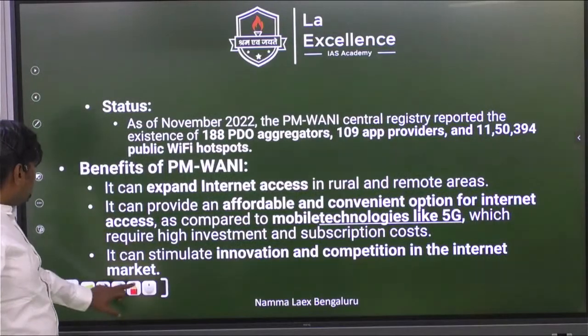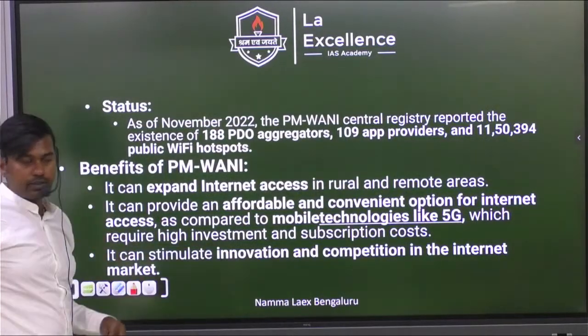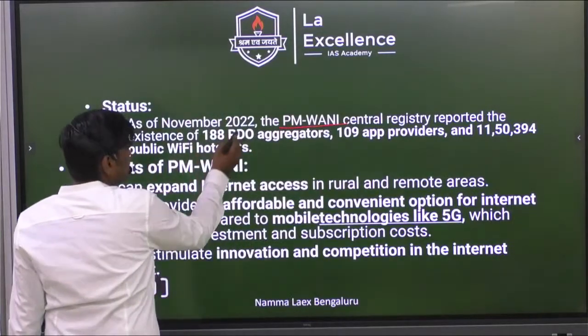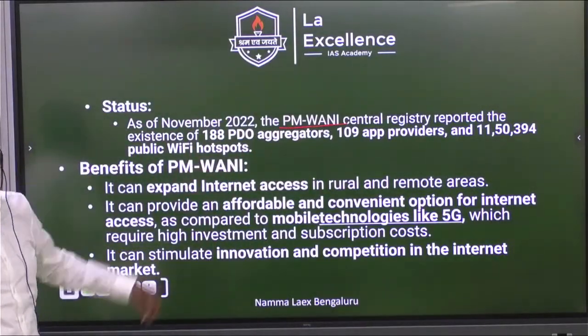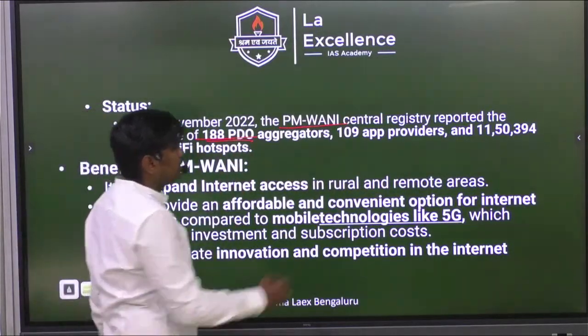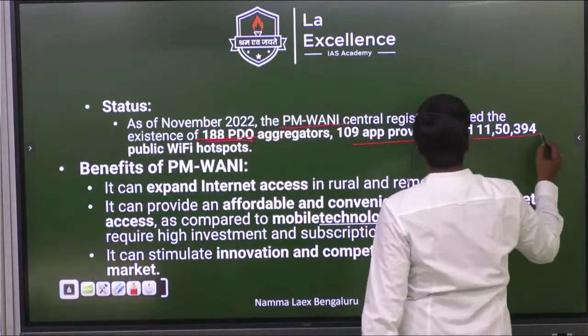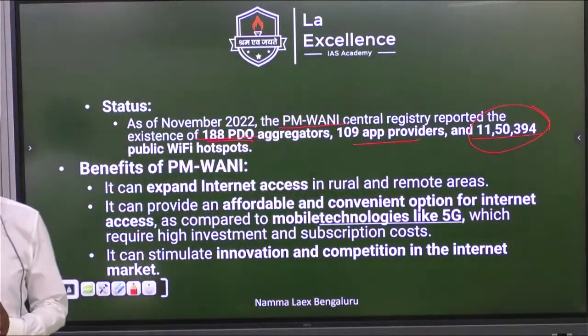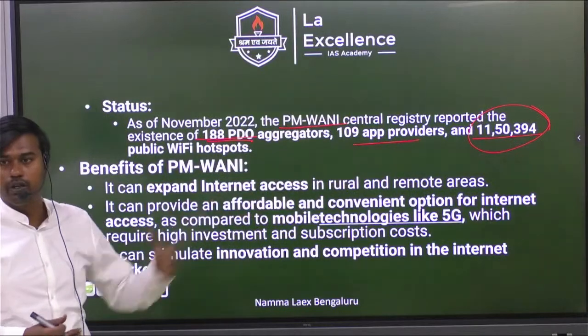Yes. So this is very important, status. So as of now, PM Money in India today, that is how much? That is not recent data, it is 2022 survey. We have around 182 PDO aggregators, app providers, and how many Wi-Fi hotspots? Around 11 lakh Wi-Fi hotspots has been created, 11.5 lakhs. So scheme is going good.